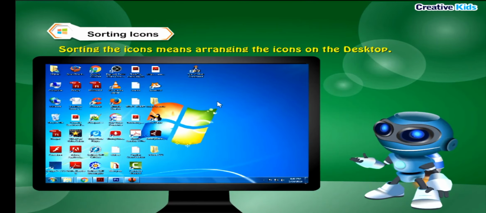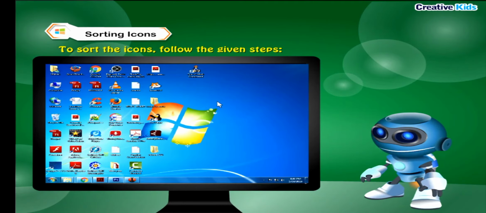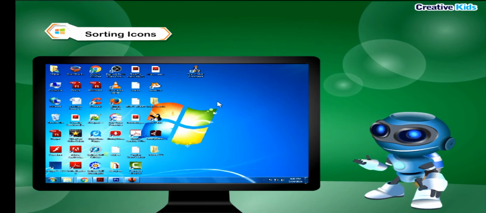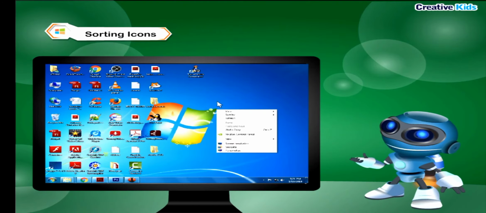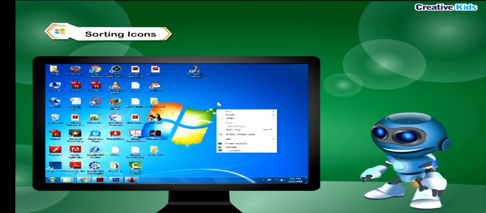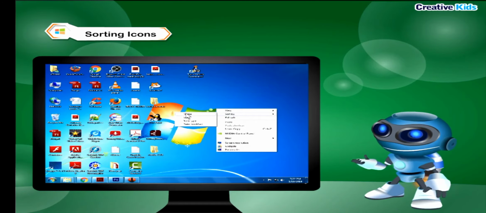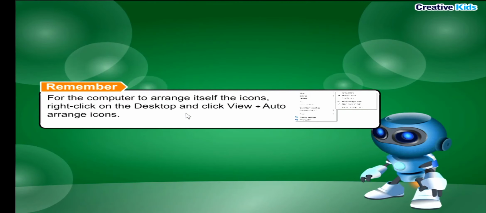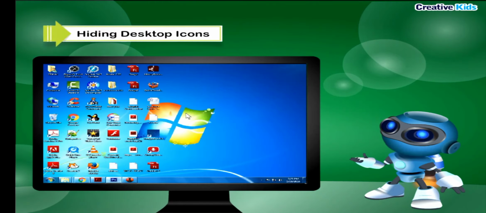Sorting icons. Sorting the icons means arranging the icons on the desktop. To sort the icons, follow the given steps. Step 1. Right-click on any blank area of the desktop. A pop-up menu appears. Click the Sort By option. Step 2. Click the choices given in the menu to arrange the icons in that order. Remember, for the computer to arrange the icons itself, right-click on the desktop and click View, Auto Arrange Icons.